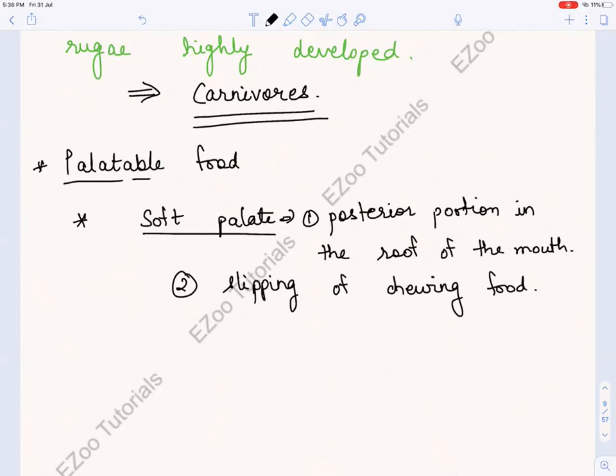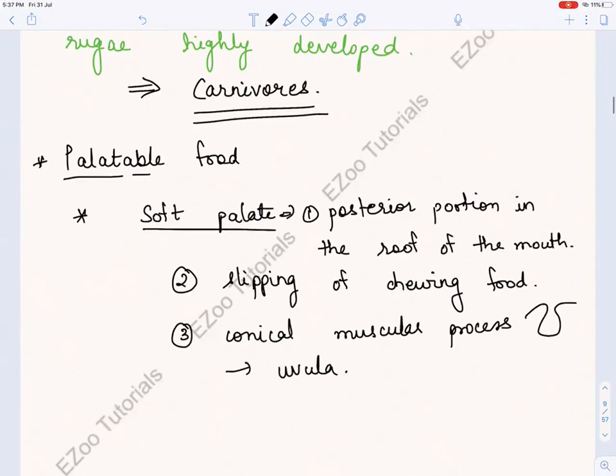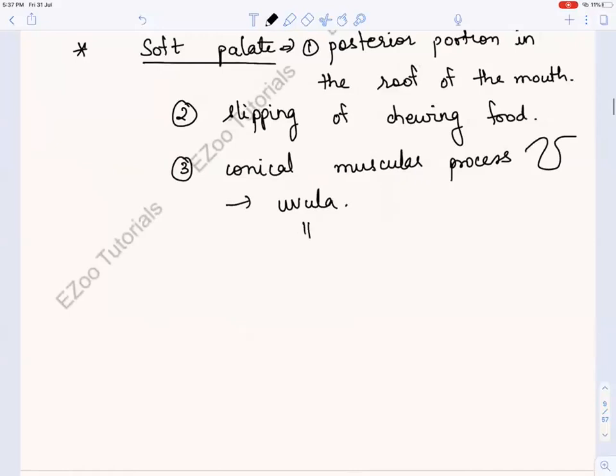Okay. And there is a conical muscular process behind. If you have seen some cartoons, when they shout with their mouth open, you can see there's something dangling like this conical process. That's known as what? That is uvula. Okay, that is uvula.